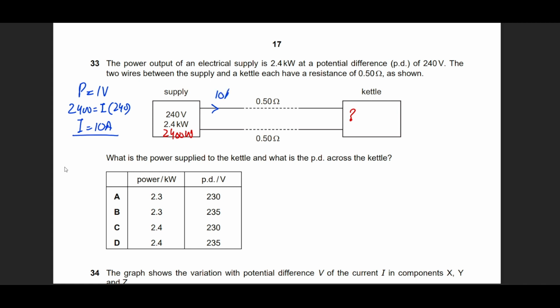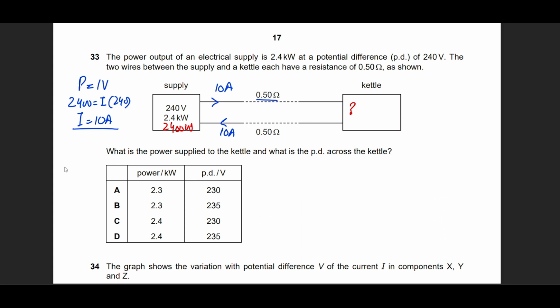Now when 10 amperes goes through this and comes back, it is flowing through this resistance. So there will be some power loss in the transmission line. Let's find out the power loss. Power loss can be found by I squared R. Current is 10 amperes squared and the resistance is 0.5. But since some power will be wasted going and some power coming back, I'm multiplying this by 2. We get 100 watts, which means that if the supply wants to provide 2400 watts, it cannot do so. It can only successfully deliver 2300 watts to the kettle, right?